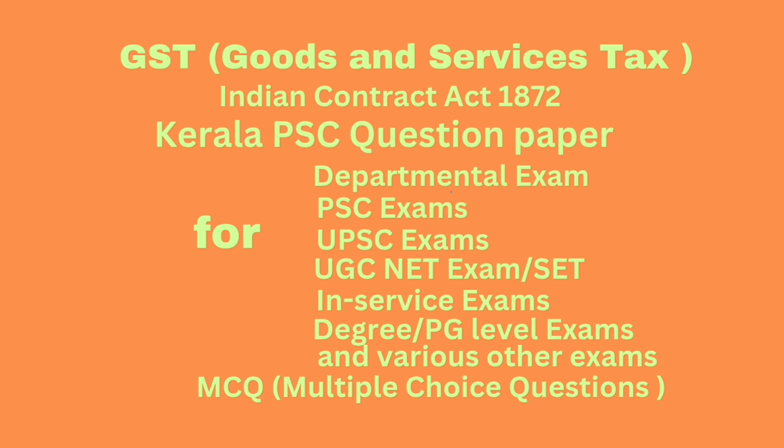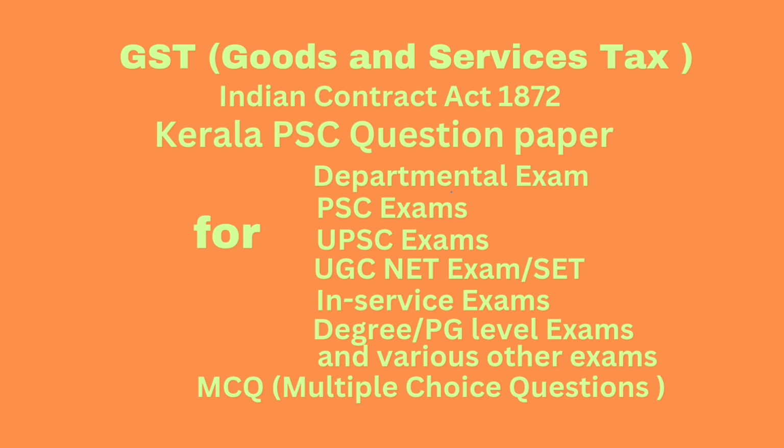Then question number 25. Details of B2C supplies exceeding rupees 2.50 lakhs shall be furnished in. Answer, table 5 of GSTR 1. Question number 26.